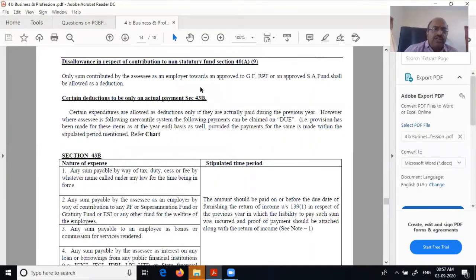Deduction for non-statutory funds, this also we have seen when we did salary, disallowance in case of contribution to a non-statutory fund. If you remember the chart first in the salary for PF, we saw whether it is available as deduction for the employer also. So only sums contributed by the assessee towards an approved gratuity fund, recognized provident fund, or an approved superannuation fund shall be allowed as deduction. Any contribution made by the employer to an unapproved or unrecognized provident fund will not be available as deduction.